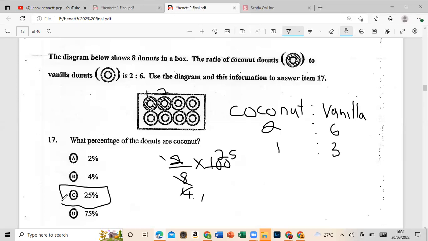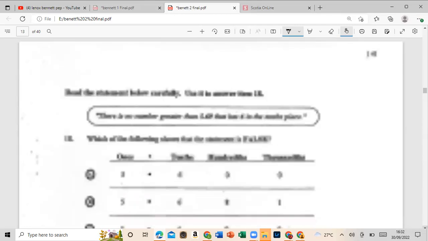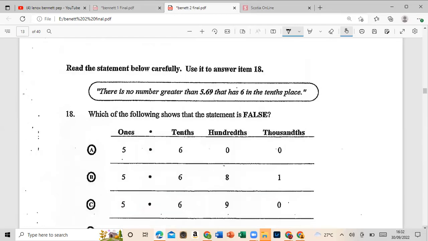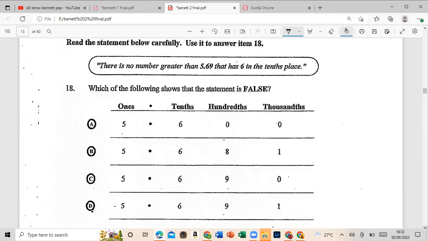All right, let's move on to number 18. It says, read the statements below carefully. Use it to answer item 18.